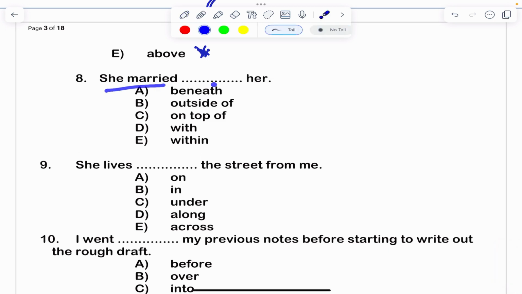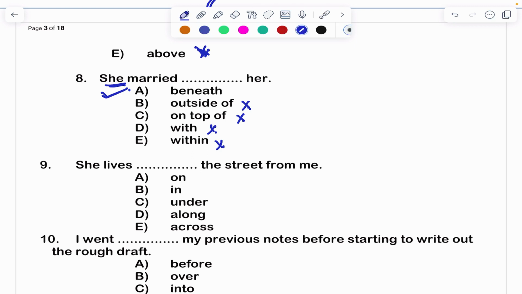Next, she married dash her. See, within is not correct. With is also not correct. On top of, outside of is not correct. The right answer is beneath. What is the meaning of beneath here? See, she married maybe with the person who is socially or economically or education wise also maybe below her. She is a girl. She married a boy who is below her standard. So that is called beneath her.